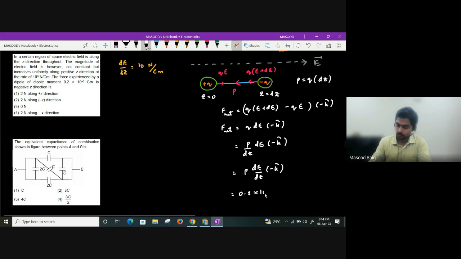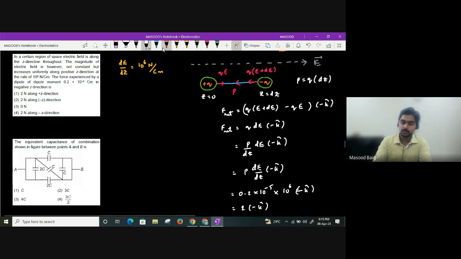0.2 into 10 power minus 5 coulomb meter. What is dE by dz given as? 10. So how much will you get the answer as? 2 into 10 power minus 4 you are going to get. Did I make any mistake? 10 power 6, I think it is given as. I wrote it as 10 only. It is given as 10 power 6, guys. So what are we going to get? You will get it as 2 Newton along minus k cap.